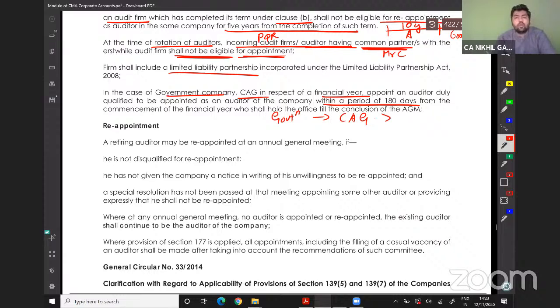The time of appointment of the auditor is within 180 days from the commencement of the financial year, which means from 1st April. They have a limit of 180 days. And the tenure of the auditor will be till the conclusion of the AGM, the annual general meeting.